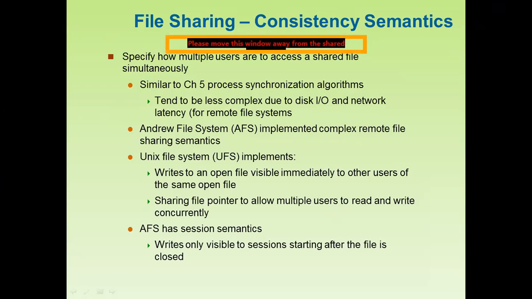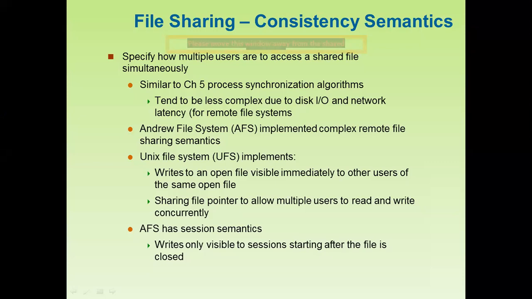File sharing, consistency, and semantics. Now, these specify how multiple users are to access a shared file simultaneously. So there is a common file, and that common file is shared by a number of, or we can say multiple, users. Okay.